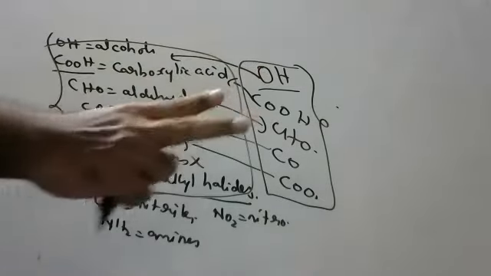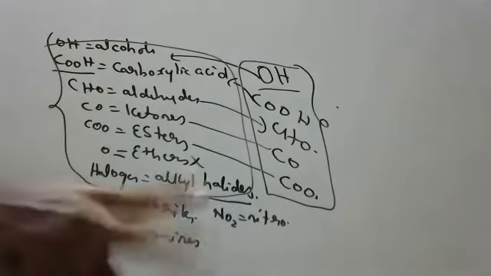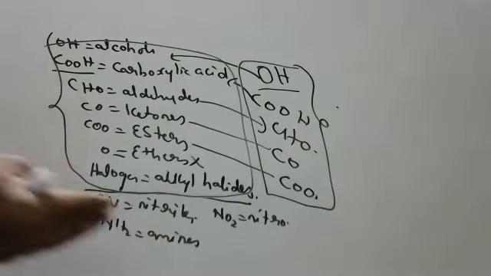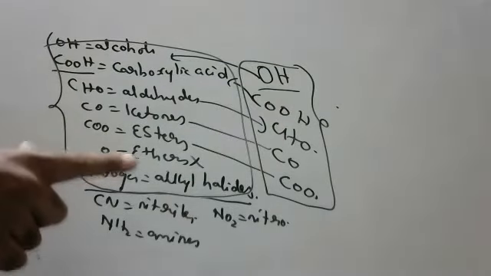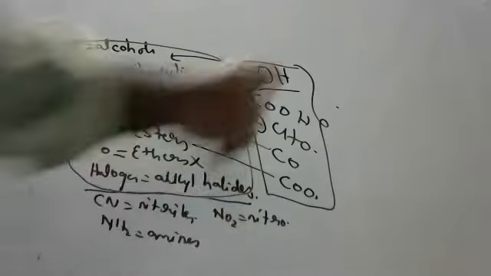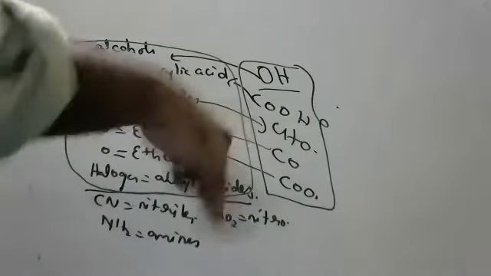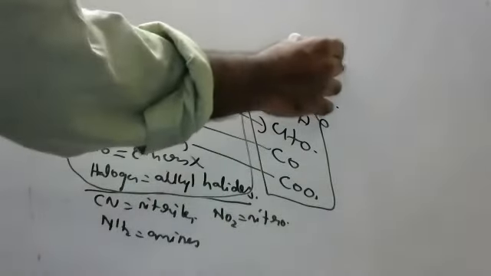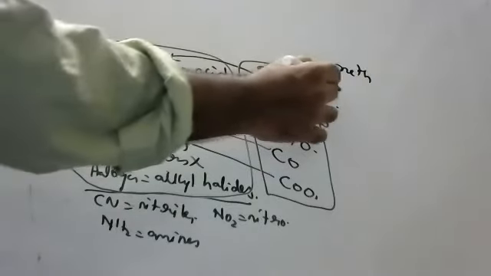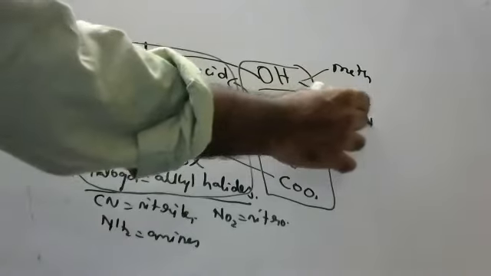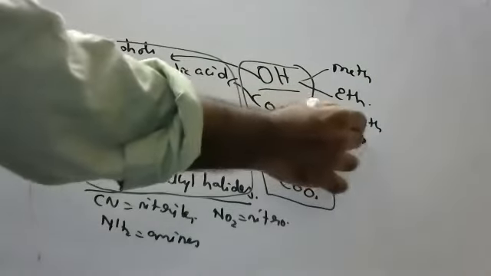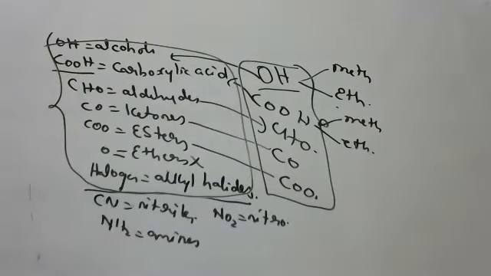OH, COOH indicates what? OH is alcohol, COOH indicates carboxylic acids, 2 marks. Write the first and second molecules of alcohols and carboxylic acids. You will understand later, children. In alcohols, the first one is methanol and the second one is ethanol. In carboxylic acids, the first one is methanoic acid and the second one is ethanoic acid. Okay, children? You will understand.